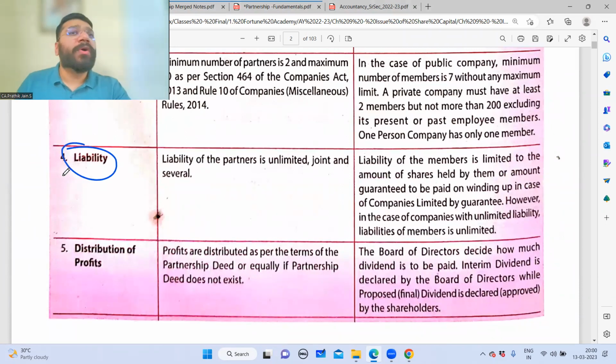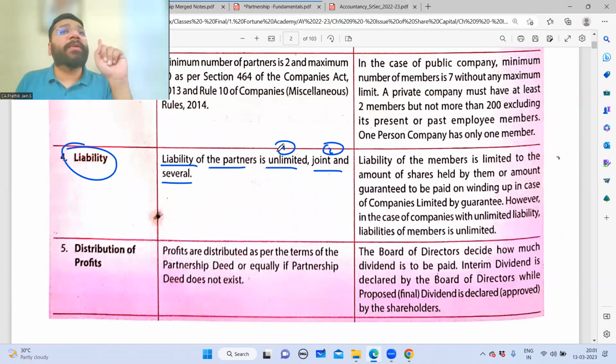They will ask you, what is the liability of a partner or a partnership firm? So what will you write? Liability of the partners is unlimited. Point number one. This is a keyword. Unlimited. And all of them are jointly and severally liable. Only if you write both these points, point number one and point number two, will you get that one full mark. Am I clear? This is a keyword. Please make a note of it.